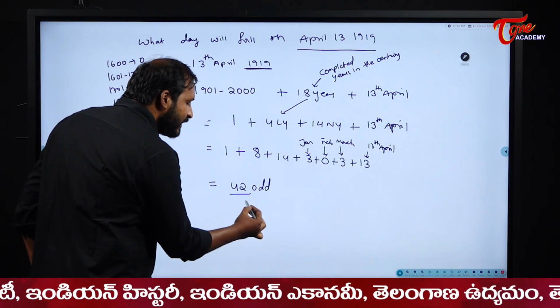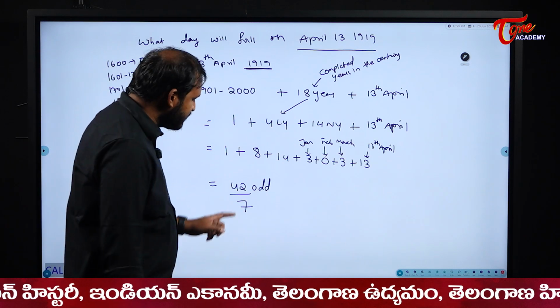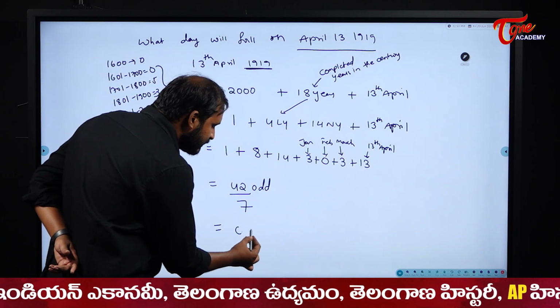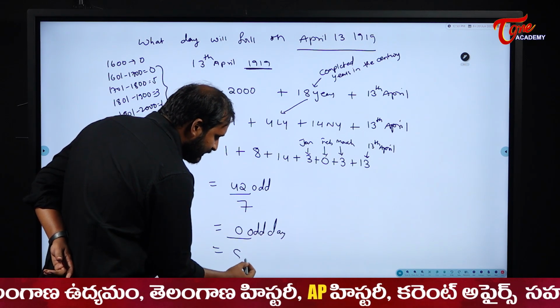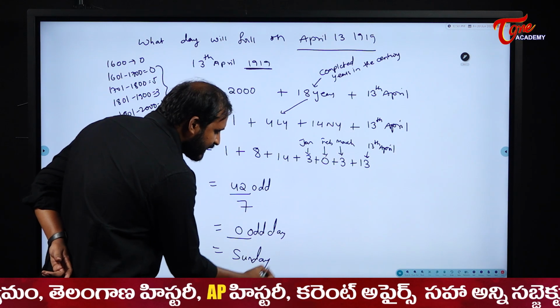So what I will do, I will divide it with 7. When I divide it with 7, it is exactly divisible, right? So what I will get here? 0 odd days. 0 is the code for what? 0 is the code for Sunday. So that means that massacre has happened on Sunday.